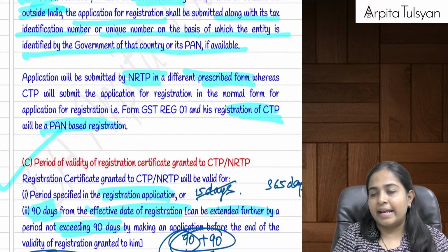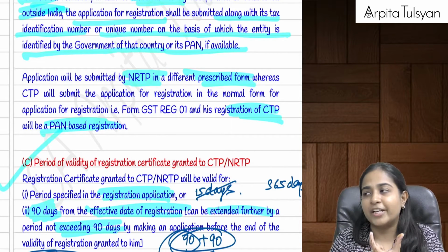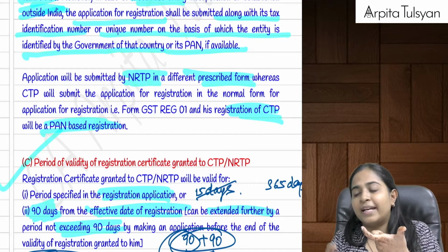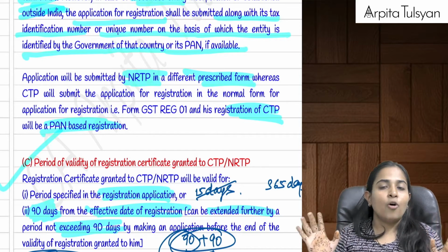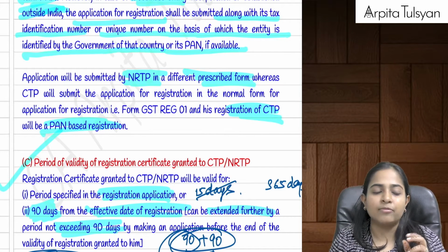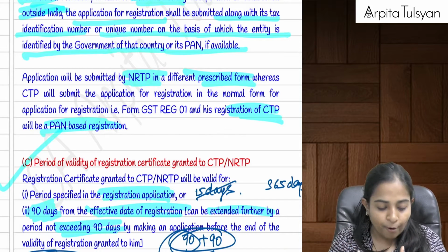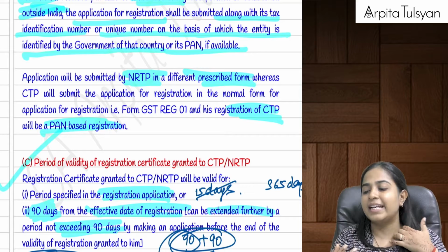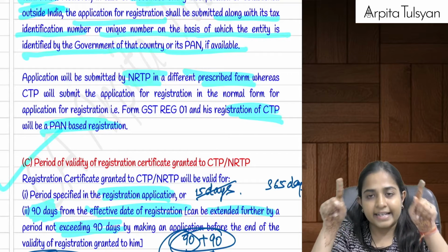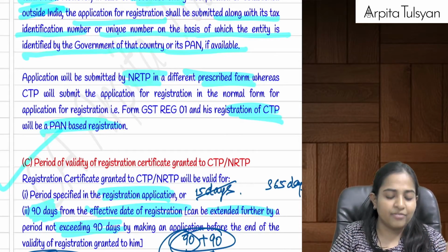Right? In case of CTP and NRTP, your certificate will be valid for a very short period. Okay, means whatever number of days you have written in the application. Let's say I have written in the application that I want registration for 30 days. Okay, so whatever period is written in the application, or 90 days, whichever is earlier. Only for these many number of days, registration will be granted to you, and that ad hoc 90 days time period that was given to you can be extended by another period of 90 days. Okay, so how will we frame this in a statement form? The registration certificate in case of CTP and NRTP will be valid for a period which is specified in the registration certificate, or 90 plus 90 days, whichever is earlier.